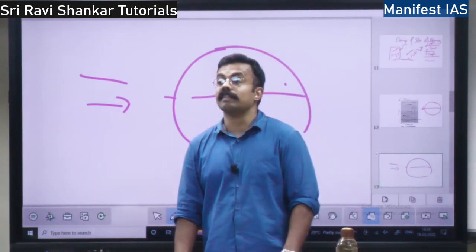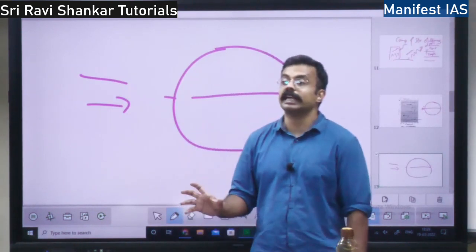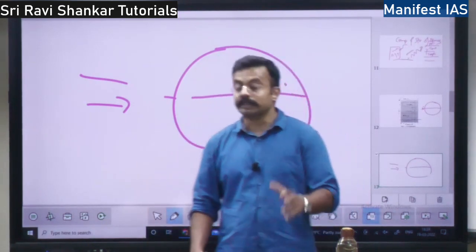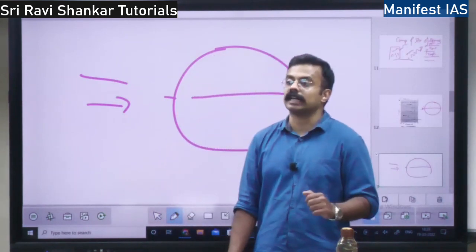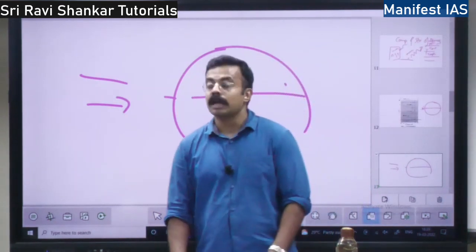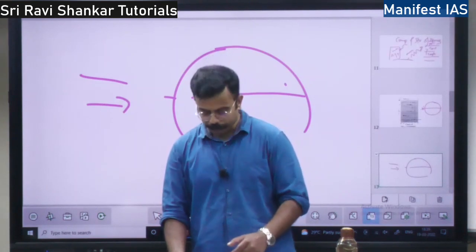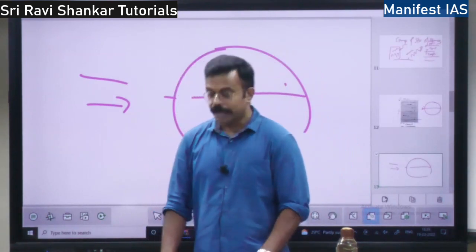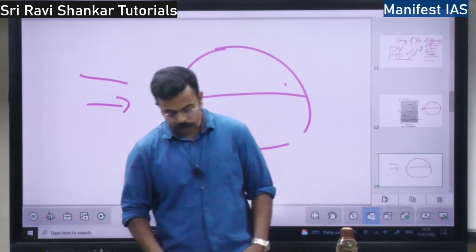This position is called aphelion. Helion means sun. So the farthest position is aphelion. On 3rd January, earth is closest to the sun. This position is called perihelion. In this perihelion, the insolation will be more. The energy received is more, right?